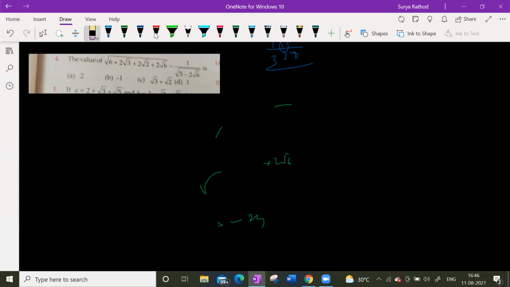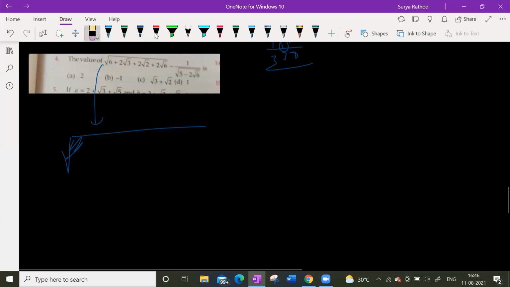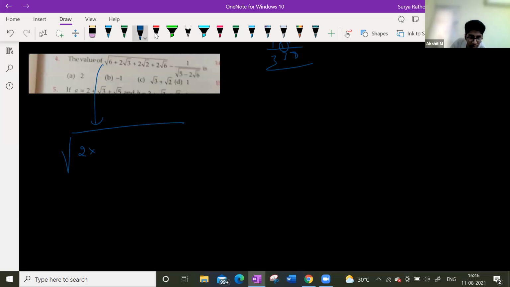So wait, 1 second. Instead of going that way, see here, we will just bring it like this. For this one, we can take the whole thing as 2, not just the root part. Like whole thing common as 2. Sir, or else is it possible to take root 6 as 2 into 3?